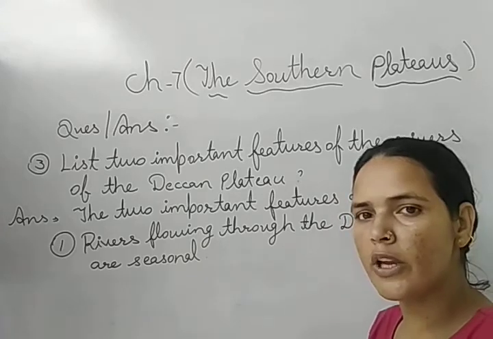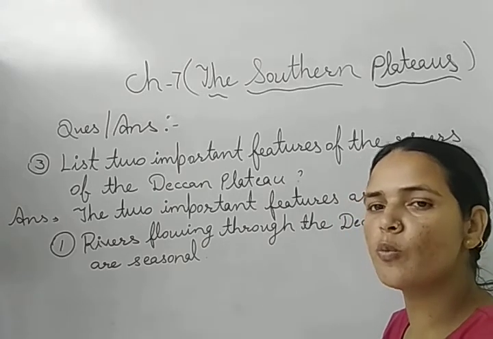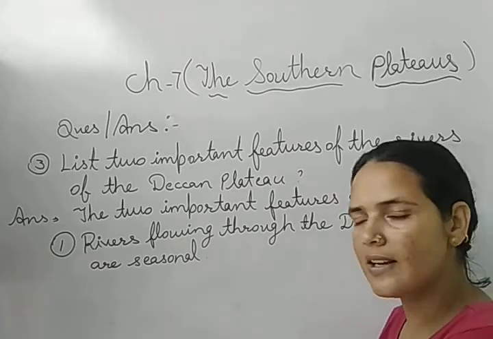It means they flow in a particular season, in rainy season or in monsoon season. In summer season they get dried up.